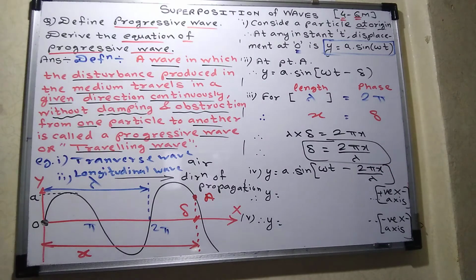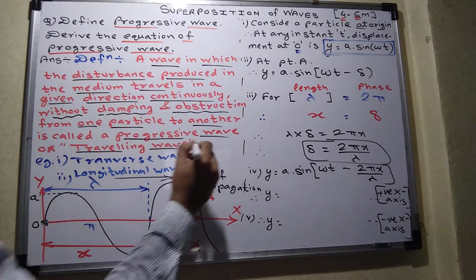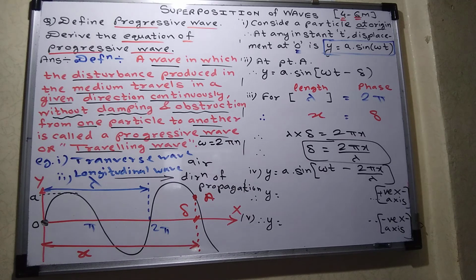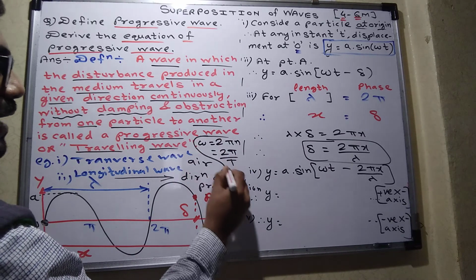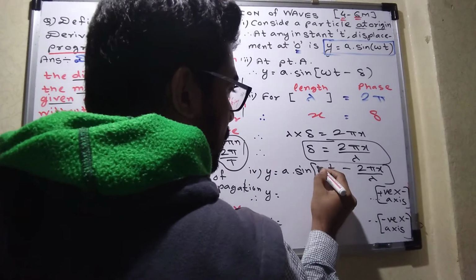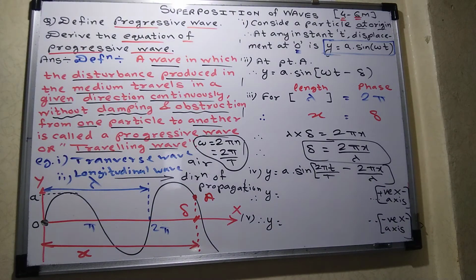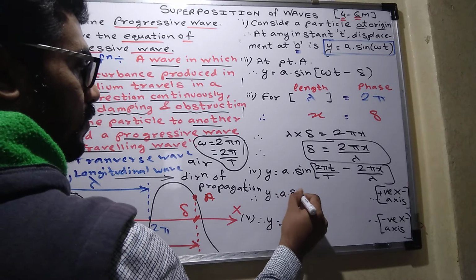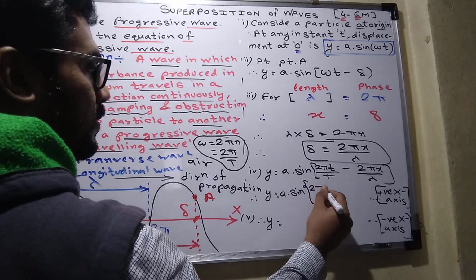Am I right? Now what is omega? Who will tell me the value of omega? Omega is 2 pi n. And the other formula of omega is 2 pi upon capital T. So here I am going to replace omega by 2 pi upon capital T. What can you take common from the bracket? 2 pi.